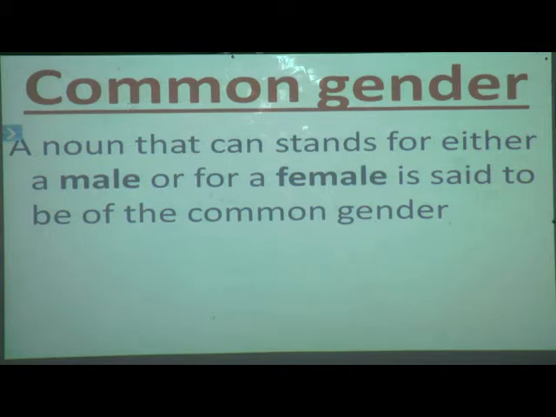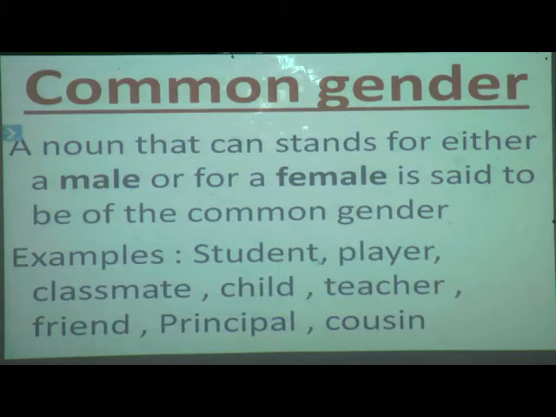Students, keep in your mind, in common gender what will come? Both the male and female. We will see the example. Student. Why student? When I say student, a student may be a male student or a female, a girl student or a boy. If I say player, a player may be a boy also, a girl also. Classmate, child, teacher, friend, principal and cousin. So these all come under common gender. Here we can see that either a male or a female, it is said to be of the common gender.